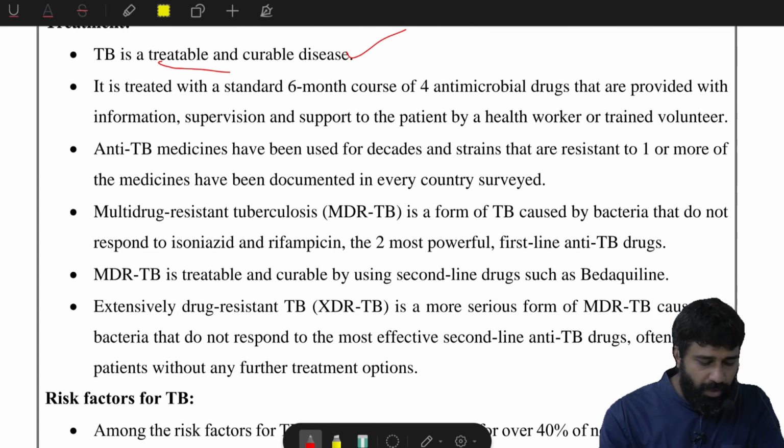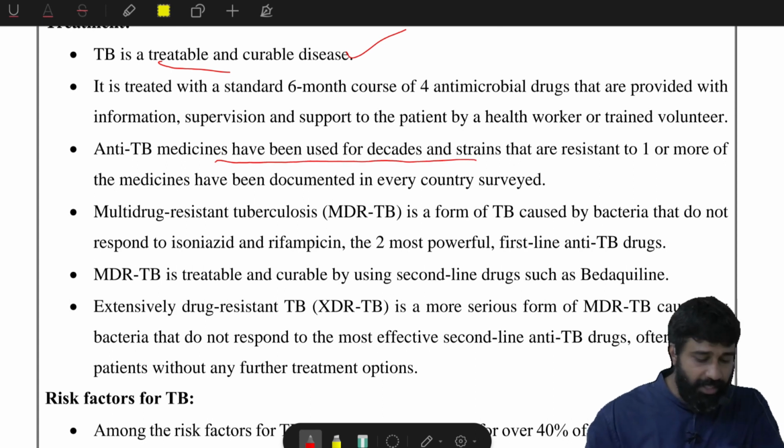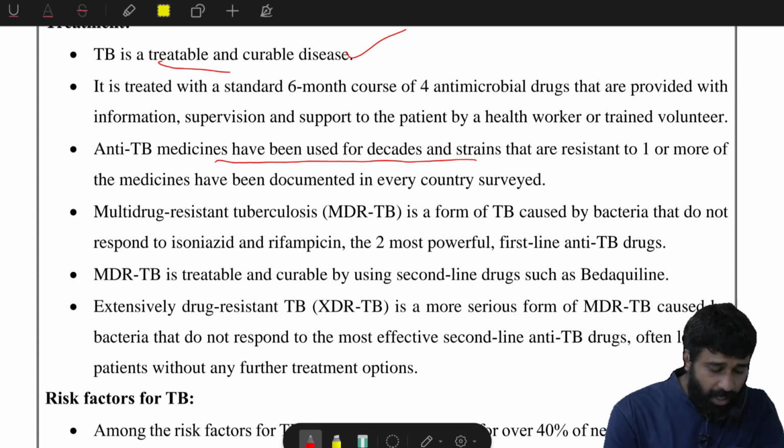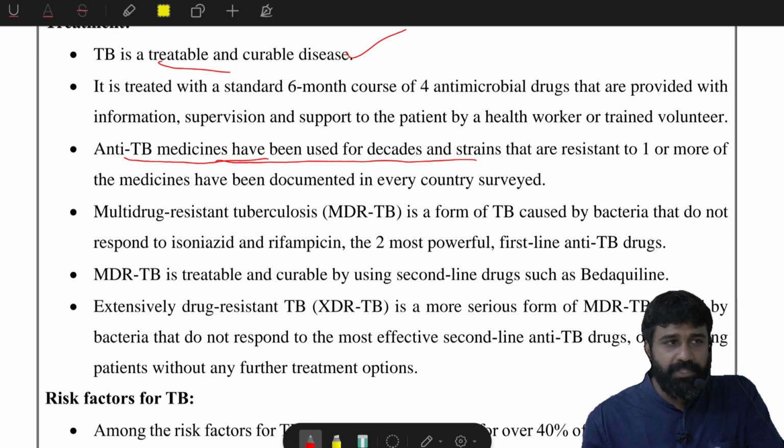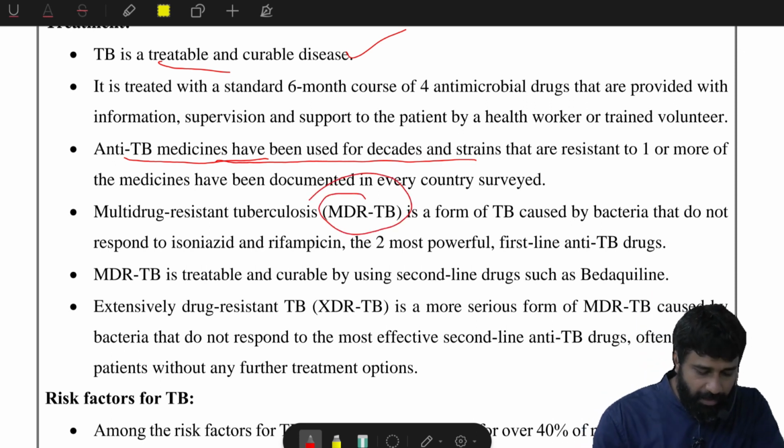Firstly, if you are not affected by multi-drug resistant TB, that is, it is only in the initial stage, anti-TB medicines can be used. These anti-TB medicines are not sufficient nowadays because of multi-drug resistant TB, called MDR TB.